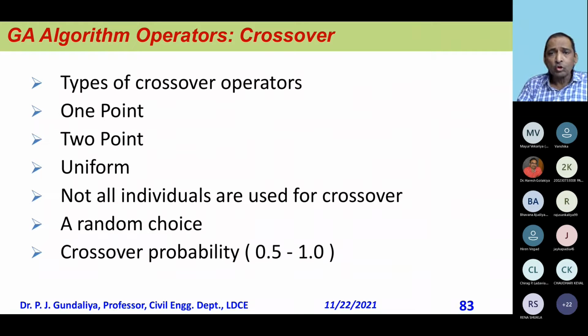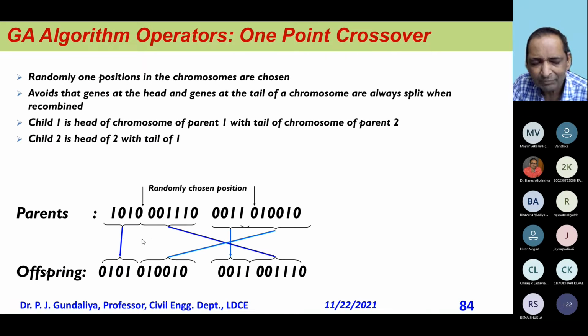Then another crossover will go over it. That is another operator. There are many other types, like 1-point, 2-point, uniform, and many types of crossover probabilities. Normally not everybody takes part in crossover. Few, 0.5 to 1%, may take part in the crossover. You have to define how many of the population will take part in the crossover.